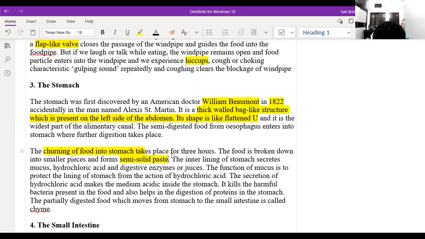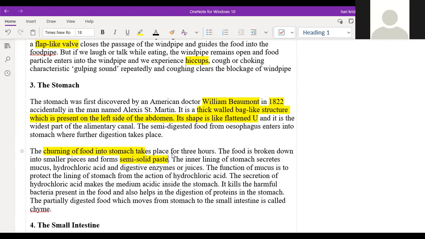Then what is the purpose of the mucus here? The main function of the mucus is to protect. The mucous membrane is like the outer lining of the stomach. As we know that acids are corrosive, hydrochloric acid is a really dangerous acid which can easily burn the stomach. So in order to prevent that, mucous membrane is present. Very good. Understand, remaining people?